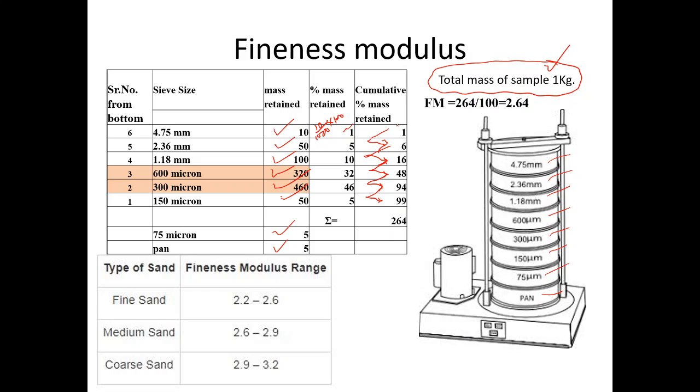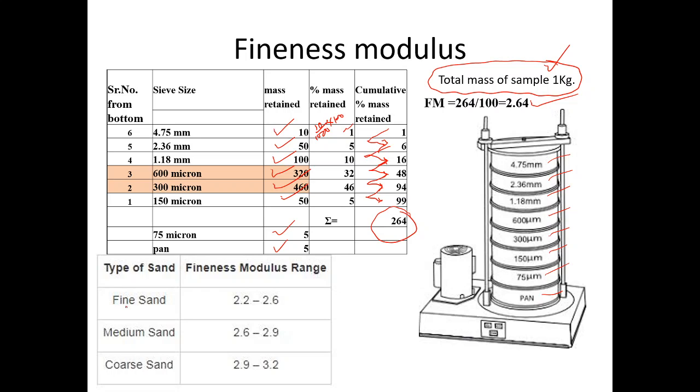Then the sum of all the cumulative percentage mass retained is taken. In this case, it is 264, and the fineness modulus is calculated by the formula 264 divided by 100, that is 2.64. This is a simple practical which determines the fineness modulus of the given sample.